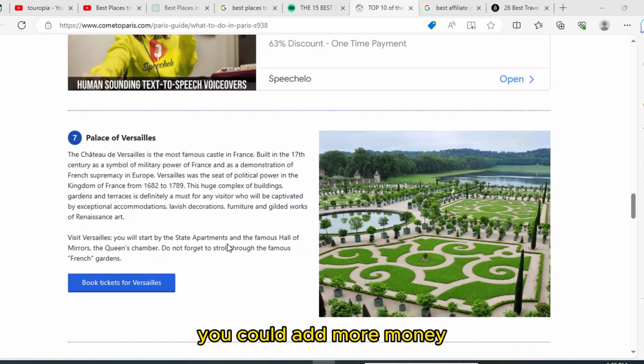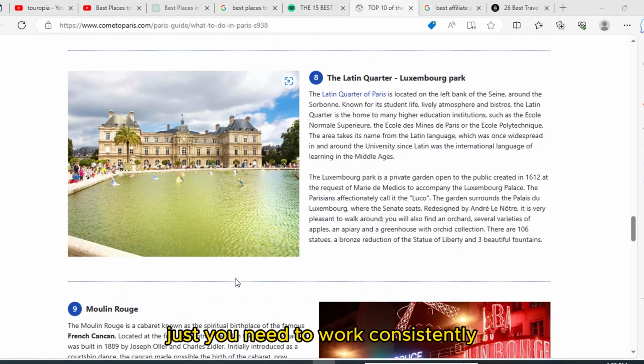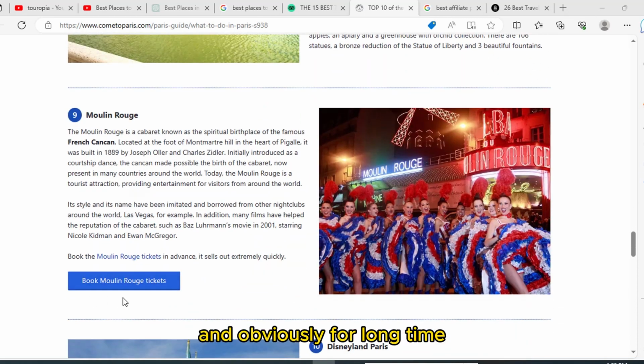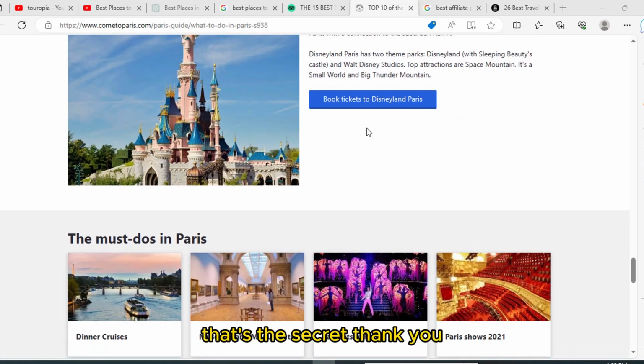You can earn more money from affiliate than AdSense. You just need to work consistently and obviously for a long time. No shortcut. That's the secret.